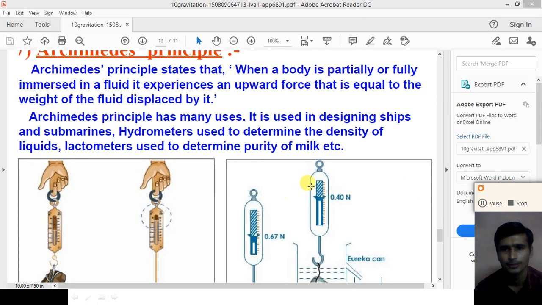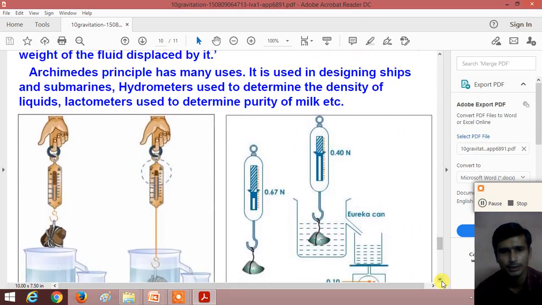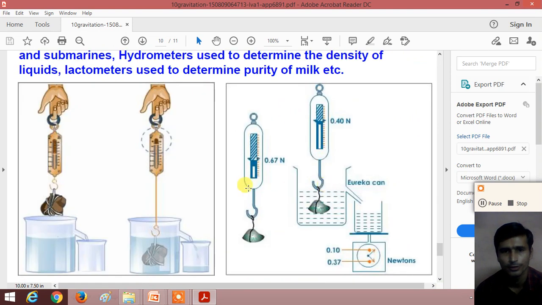We can understand this activity with the help of a spring balance also. If we tie a stone to the spring balance, it shows some reading, that is the weight force of the stone. Now when we place the stone in a liquid, the reading decreases. Due to the buoyant force exerted on the object, the weight of the object appears to decrease.